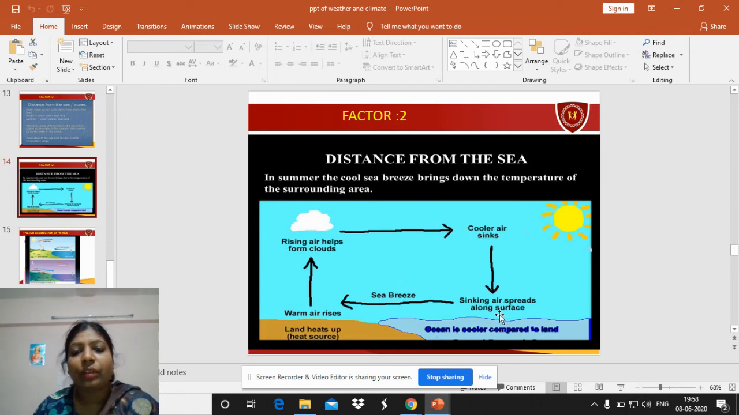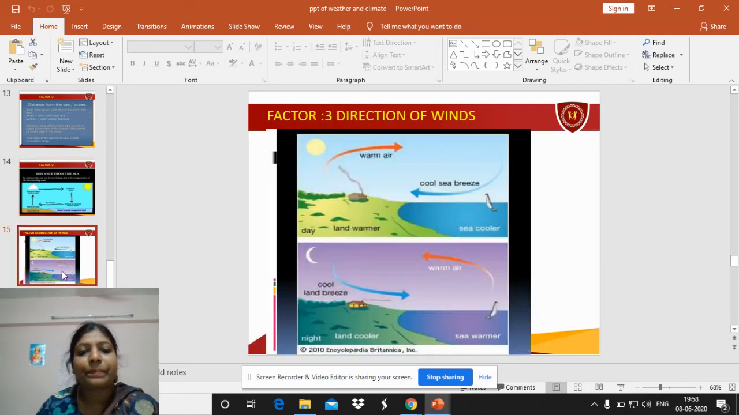So the water from the ocean evaporates, rivers evaporate, and sea breezes bring the air, and this air brings the cool air. The people who live in coastal areas enjoy the climate over there because it is neither hot nor cold.